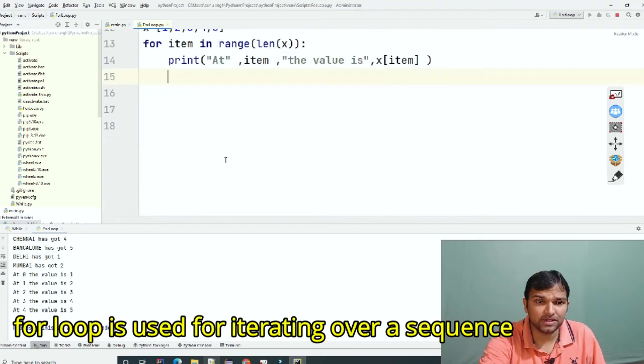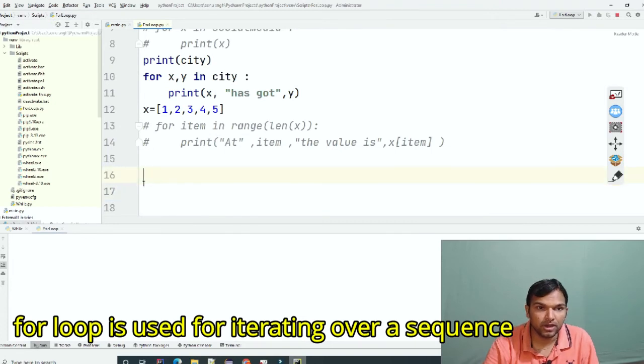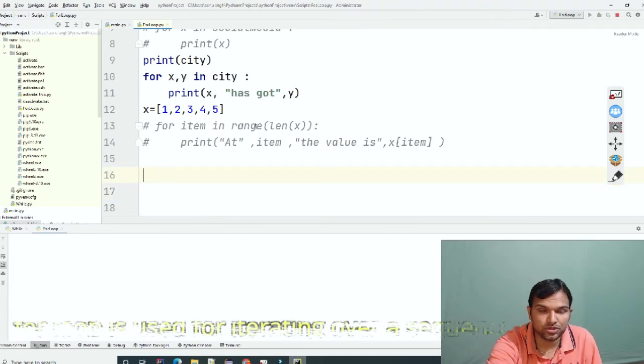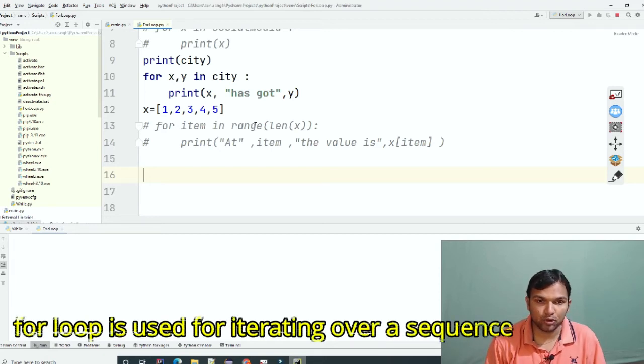There are so many other variants of how range works. Now I have commented this section out. Let's understand what range does. Range tries to print the values within a given range. How can we do that via a for loop?